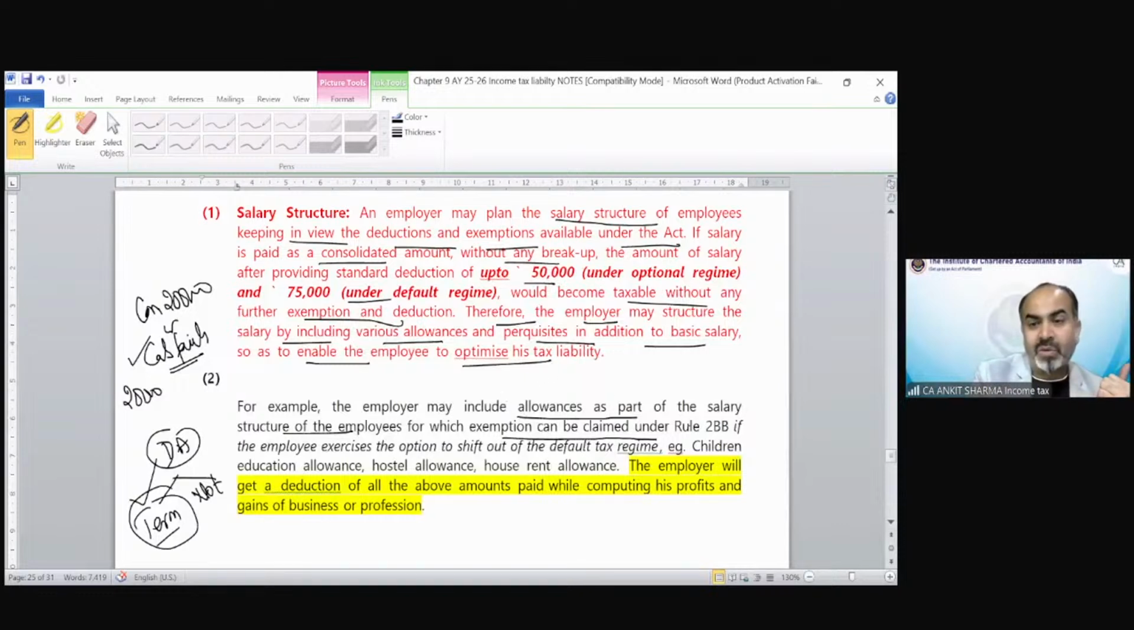Exemptions can be claimed under Rule 2BB if the employee exercises the option to shift out of the default tax regime. Children's education allowance, hostel allowance, etc. So there is nothing new. They're just trying to explain to you that you have to take those allowances and perquisites which could be exempted. So the salary structure would be less taxable, and in that case, your inflow of cash would increase.